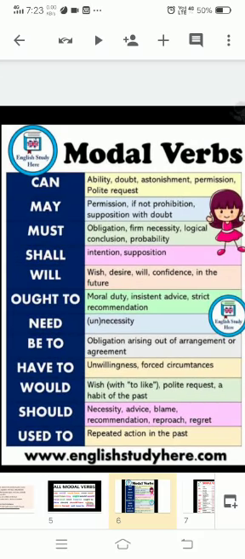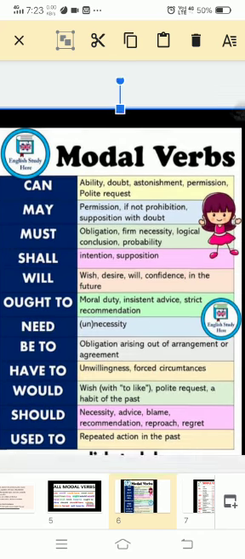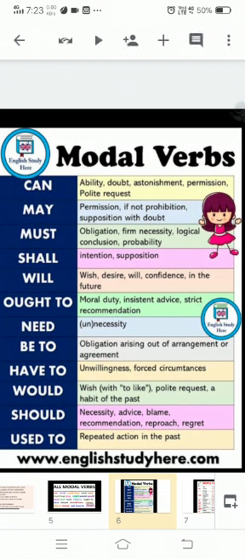Ought to is used to express moral duty, insistent advice, strict recommendation. For example: we ought to respect our elders. You ought to study for 4 hours every day. Need is about necessity or lack of necessity: you need not. It chiefly shows absence of necessity or compulsion, and we often use it in the negative and the interrogative. Examples: need I wait for him? Need I see my doctor?